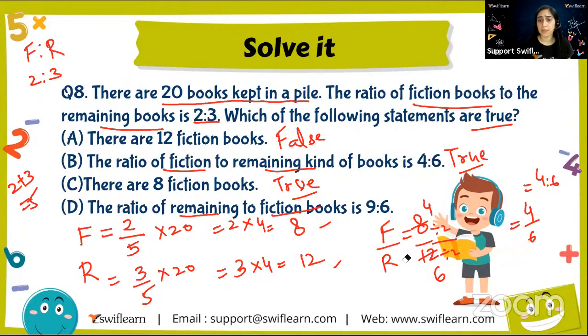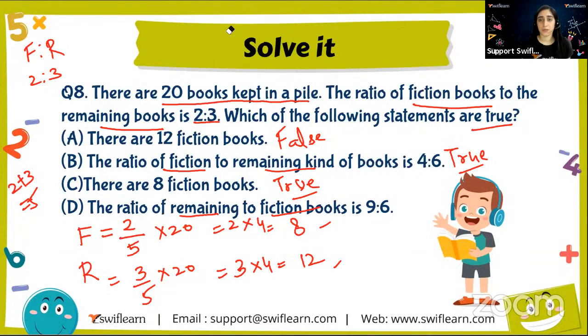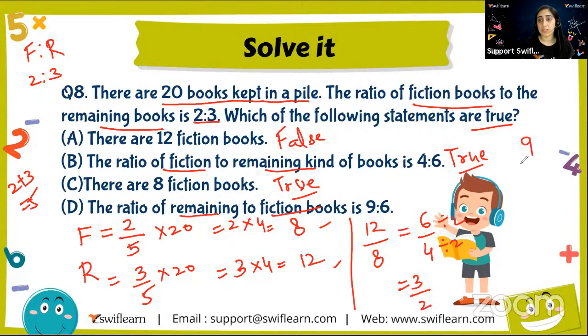So what does this mean? That remaining will be on the top and the fiction will be at the bottom, right? Okay, let's see. The remaining is 12 and fiction is 8. So 12/8. On solving this, similarly, let me do it by 2 only. I'll get 6/4. And then solving it by 2, I got 3/2. But the question is saying 9:6. That means 9/6.